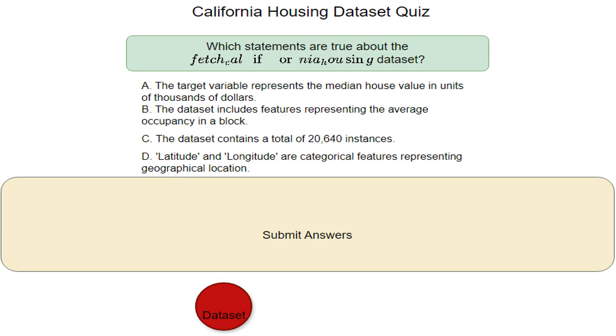This is the button you will click when you're ready to submit your answers to the quiz. Good luck! The California housing dataset from Sklearn is a collection of data points, each representing a block of houses in California. Each data point has several features and a target variable, the median house value. We'll be working with this dataset in the quiz.